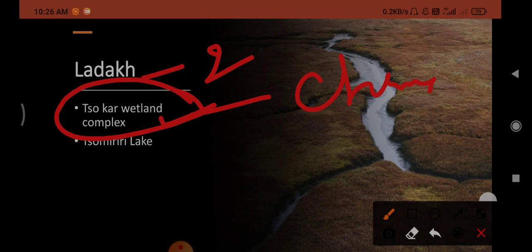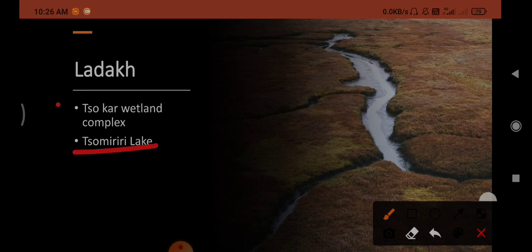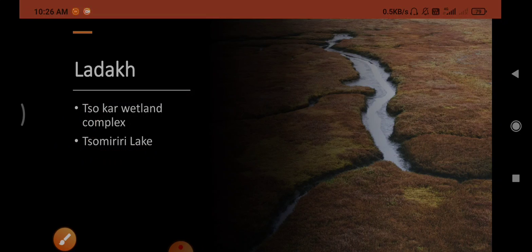Sokar means white lake. Next, Tsomiriri Lake. Sokar Wetland Complex, Tsomiriri Lake. So when you see TSO, you can easily remember Ladakh, the Union Territory.